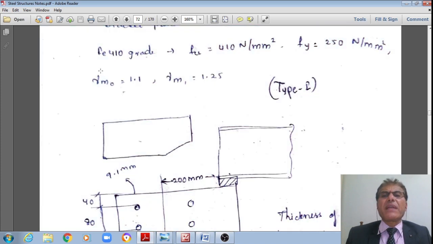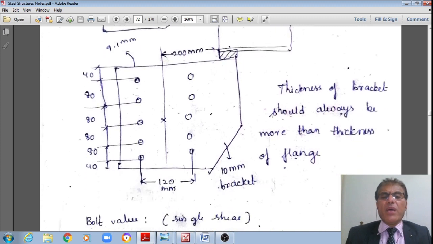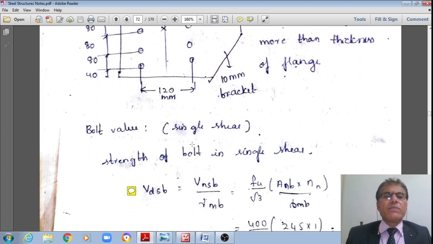And the partial safety factors: against yielding, gamma m0 is equal to 1.1. The partial safety factor for the ultimate stresses, gamma m1, is equal to 1.25.